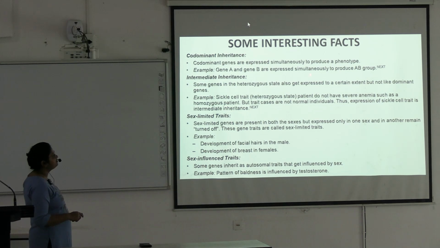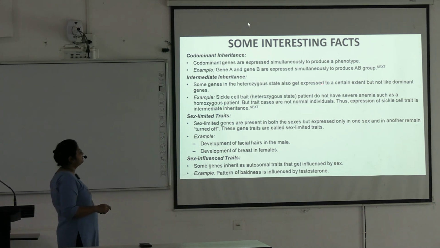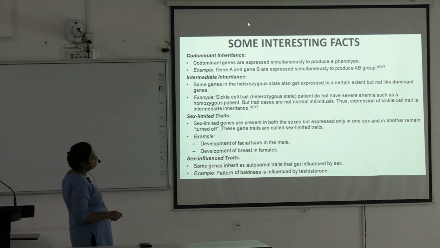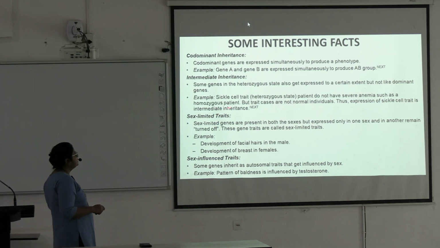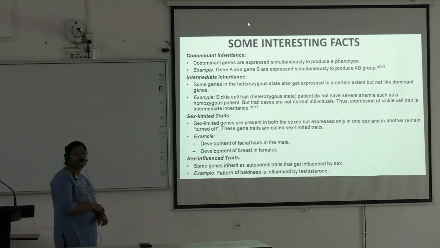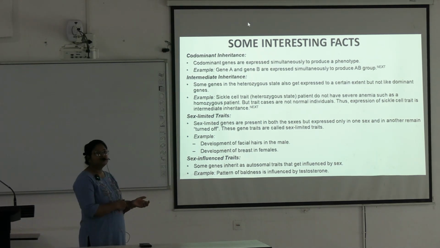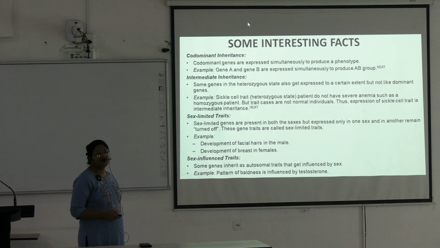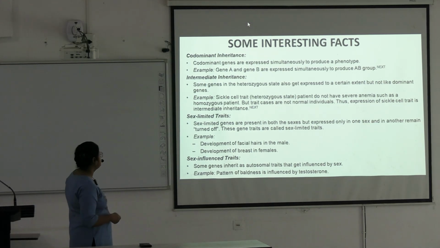Some genes in the heterozygous state also get expressed to a certain extent, but not like the dominant genes. An example is sickle cell trait. A heterozygous patient does not have severe anemia such as a homozygous patient, but trait cases are not normal individuals. Thus, the expression of sickle cell trait is intermediate inheritance. Okay, they will have some anemia, or in a stressed condition they will become anemic, like this in the heterozygous state.